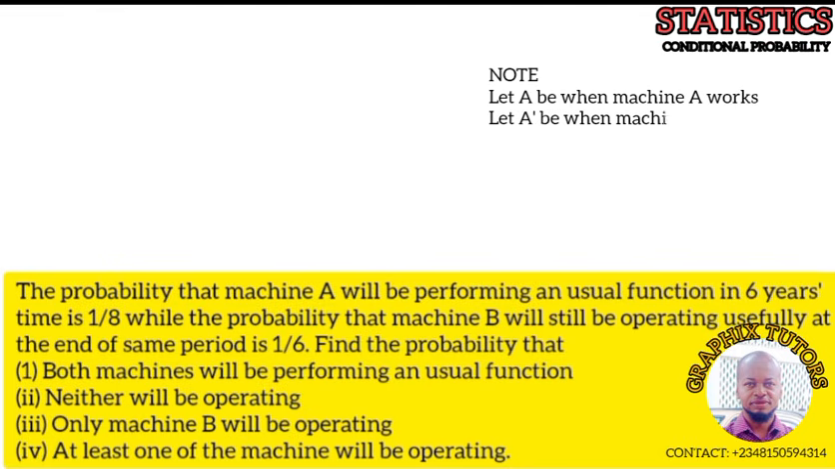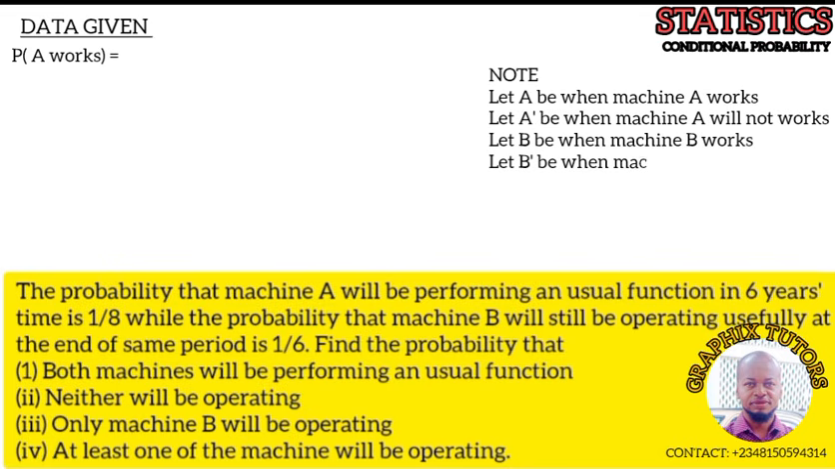So the givens here, from the question, it says that machine A will be performing an usual function in 6 years, meaning that machine A will be working. So the probability that machine A will be working in 6 years' time is 1 over 8. So I'm going to write it this way: probability that A will be working, or A is performing a usual function, depending on how you want to write your English there.